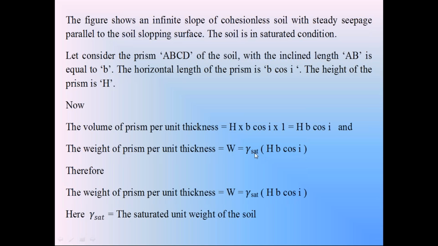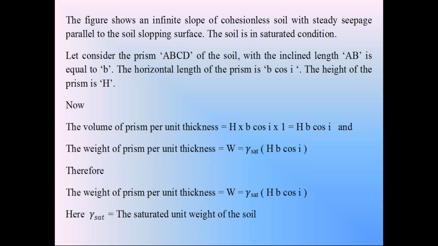Dear students, please check this equation. In the first condition, dry condition, W is equal to gamma H V cos I. In the second condition, submerged condition, W is equal to gamma dash H V cos I. Whereas in the third condition, seepage flow condition, due to seepage flow, the entire soil is in saturated condition.